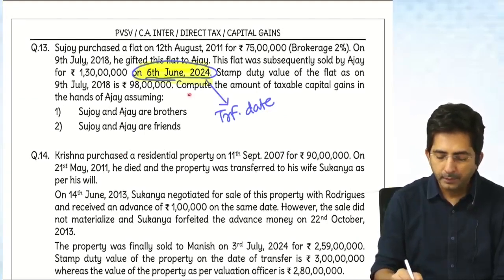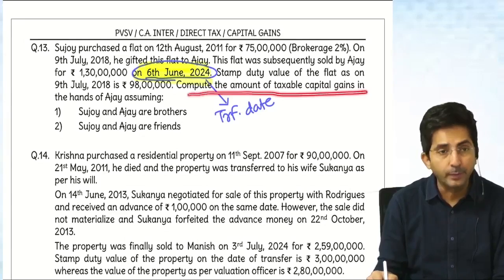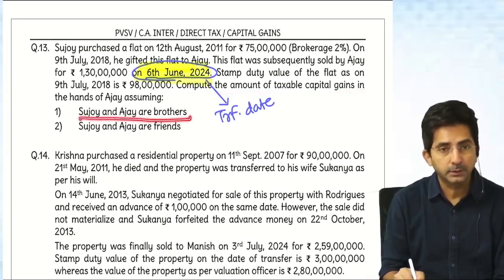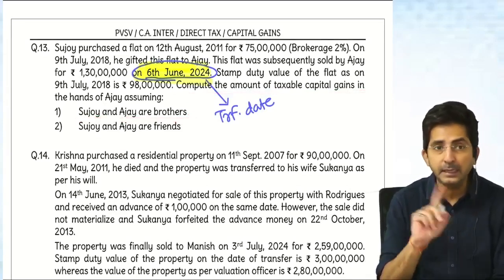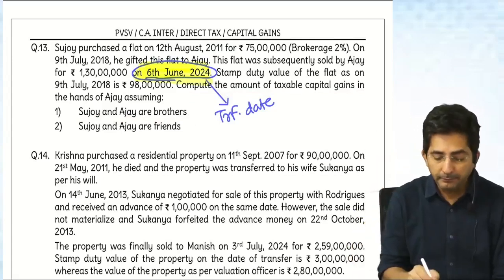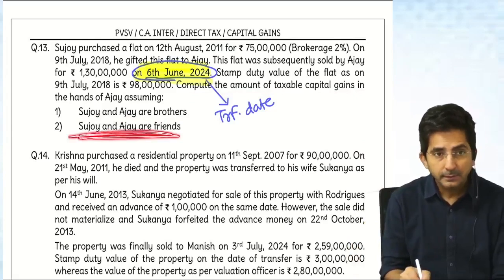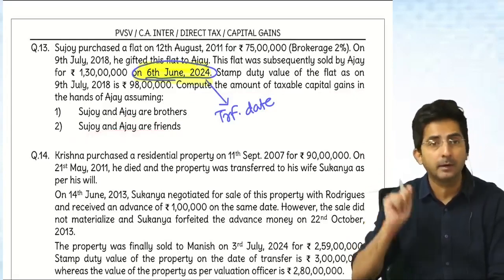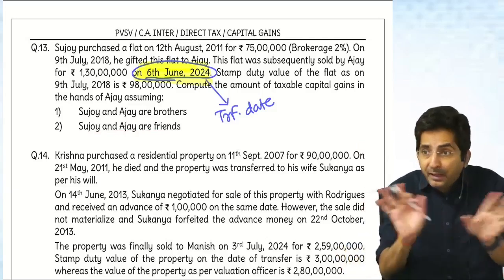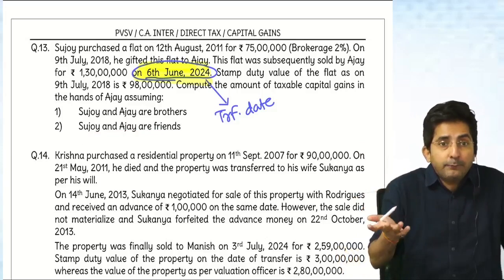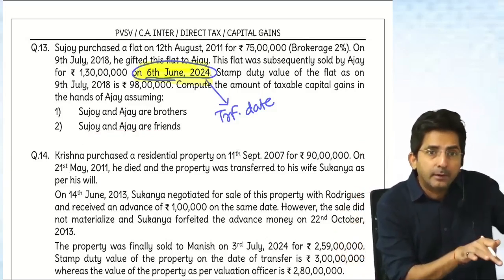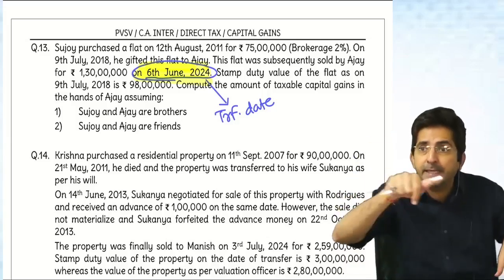Please read. Compute the amount of capital gains assuming Sujoy and Ajay are brothers. So if they are brothers, it becomes a relative. And relative gift is exempt in ESOPS. But if they are friends, then ESOPS tax will come. See, in any case, for the gifter, capital gain will not come. Because for the gifter, he didn't have the motive to gain. So, gifter is always exempt under 47(1). The position of receiver will change.